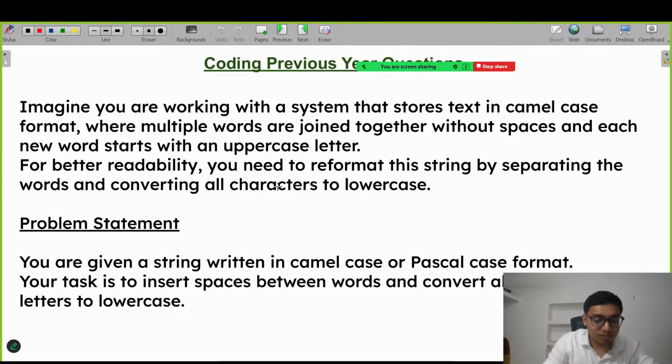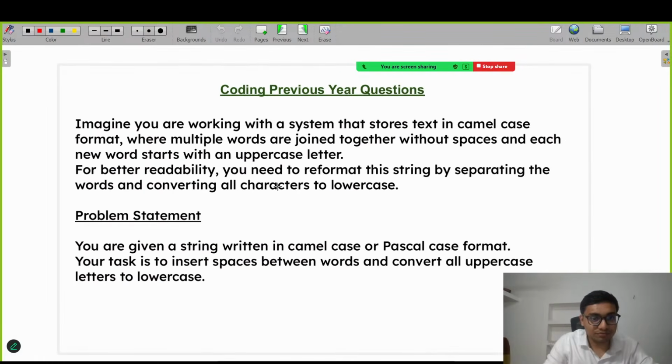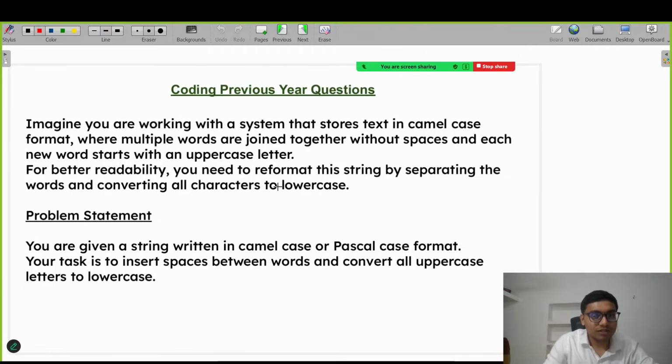Okay, this is also an actual previous year problem. Imagine you are working with a system that stores text in camel case. I hope everyone knows what camel case is. Everyone knows what camel case is? Camel case format.